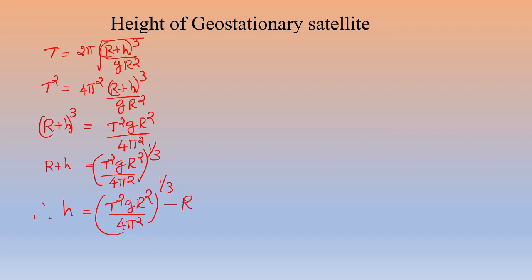So we can substitute the values of T, small g, capital R, and calculate the value of H. For example, T is equal to 24 hours, that is equal to 86,400 seconds.